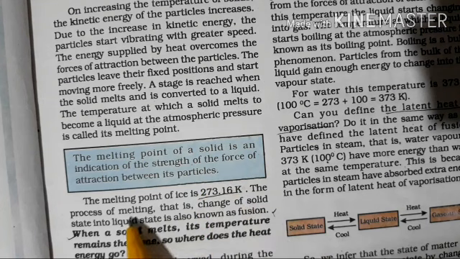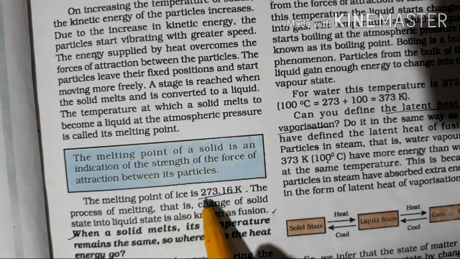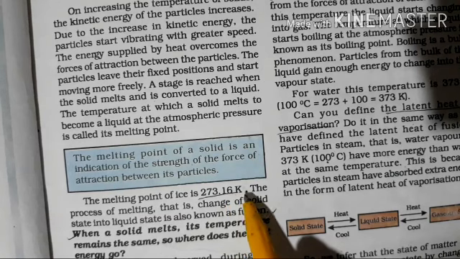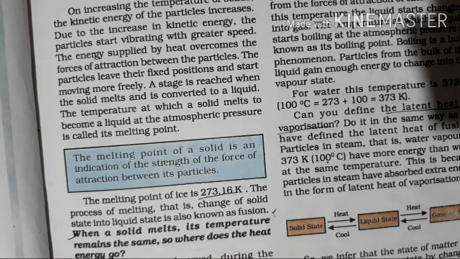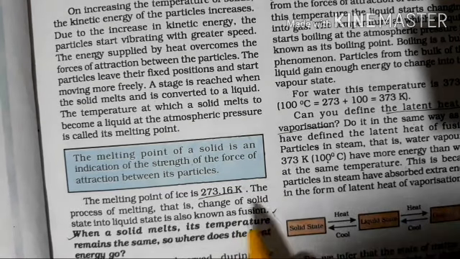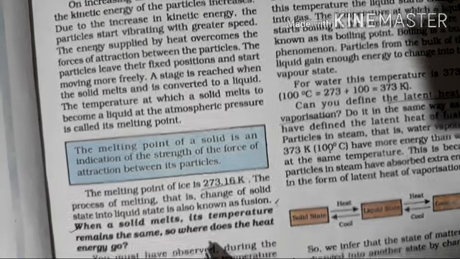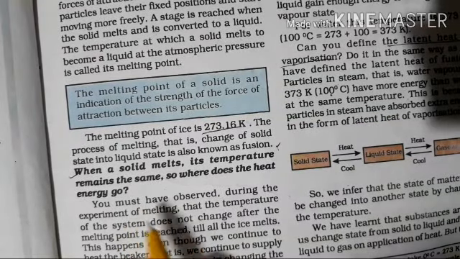Now next thing, the melting point of ice is 273.16 Kelvin. Here K means Kelvin. It is the SI unit of temperature. The process of melting, that is change of solid state into liquid state, is also known as fusion. When a solid melts, its temperature remains the same. So where does the heat energy go?